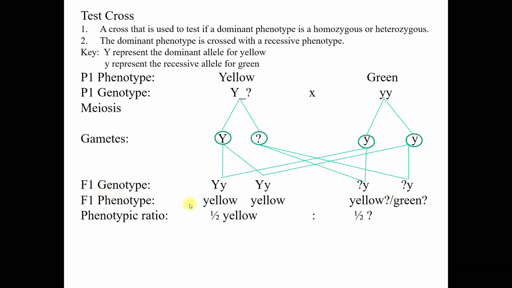So the F1 phenotype will be yellow. Obviously this is yellow, right? Because we have the dominant allele. The dominant allele will mask or suppress the effect of the recessive allele. So the phenotype will be yellow, alright?